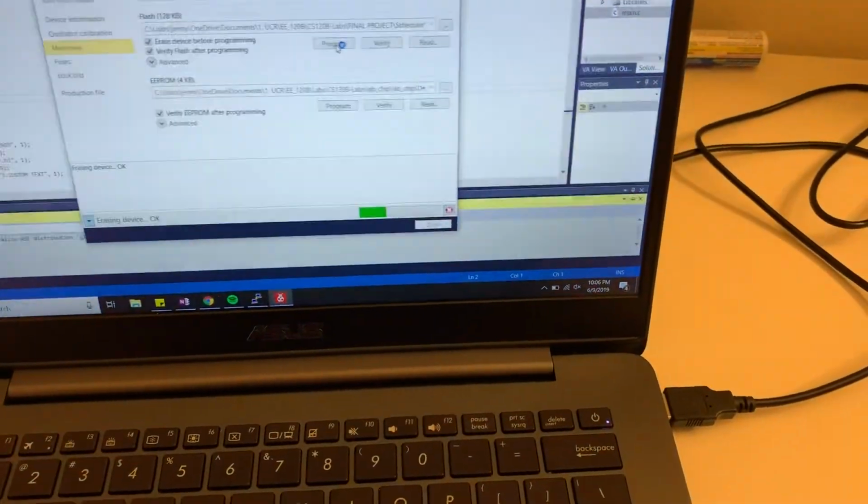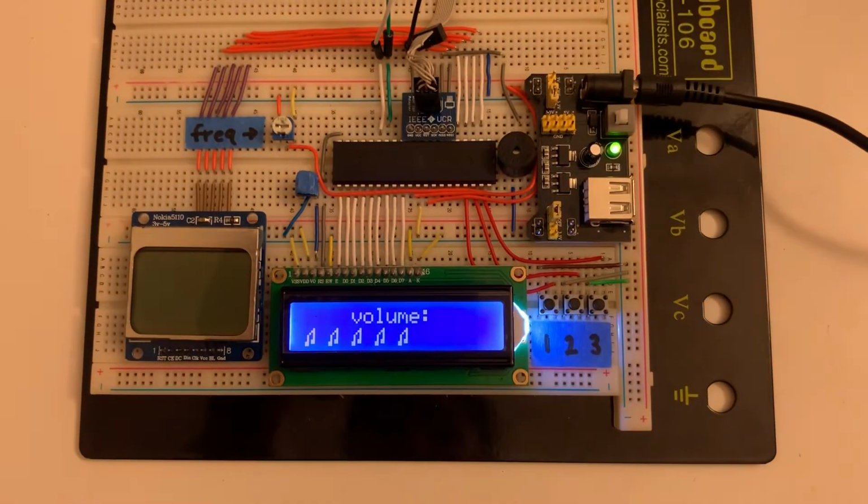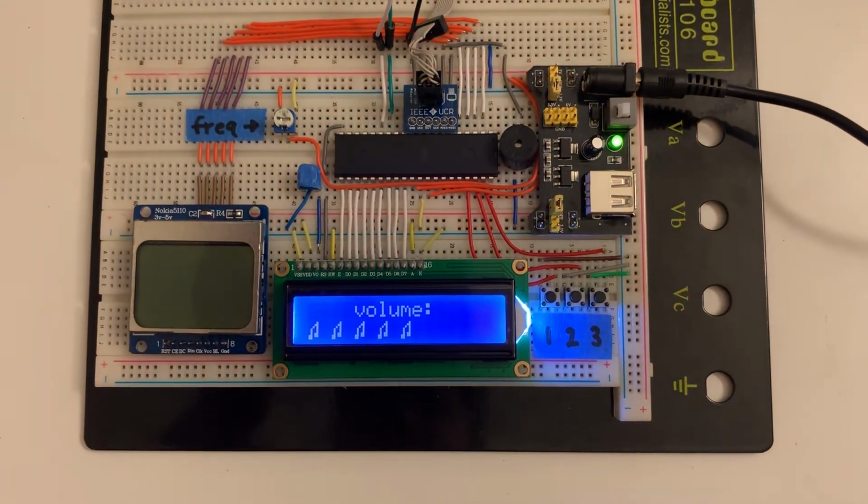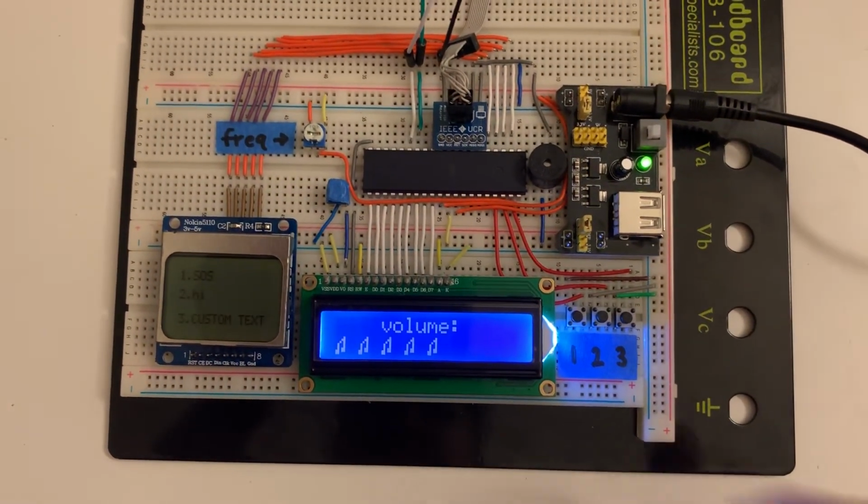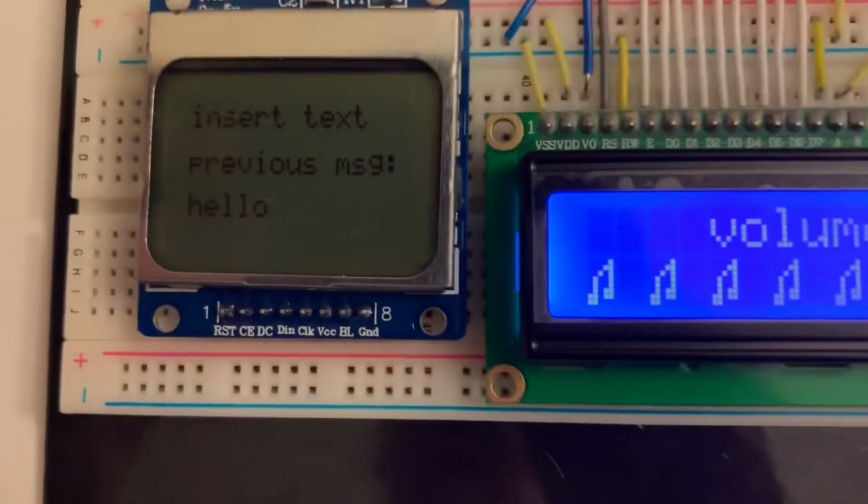And then in order to show EEPROM, I can reprogram my ATmega. And now if I go back, you can see it saved the last message.